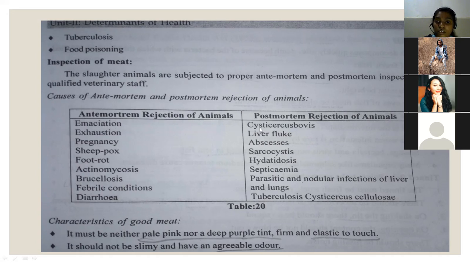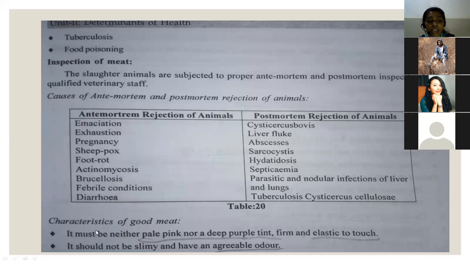And like cysticercus, sarcocystis, liver fluke, abscesses, hydatidosis, septicemia, parasitic and nodular infections of the liver and lungs, tuberculosis, cysticercus cellulosae. All these infections we can see after post-mortem of the animal. So if at all any infections are occurring, then we need to reject that meat, and that should not be eaten, so that meat hygiene will be maintained, and infection will not be spread from the animal to human beings.